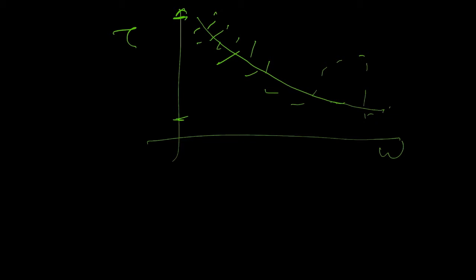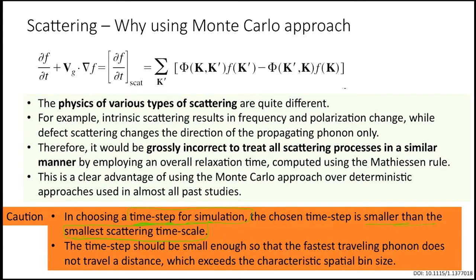If the minimum tau is 0.1 picosecond, your time step has to be smaller than 0.1 picosecond. So it might take a very, very long time before you could sample efficiently if you want to access the nanosecond time scale. It's not always easy. So in choosing this value of time step, we have to take into consideration the smallest scattering time scale, and we shouldn't be larger than that.